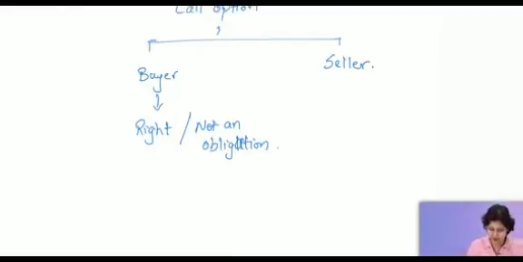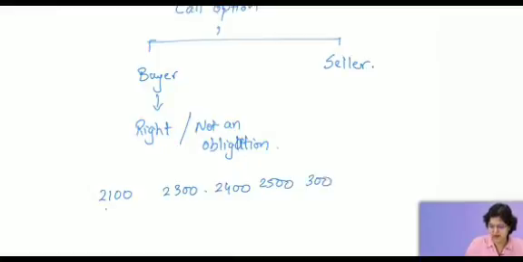So what will happen? In my previous example, where the current market price was 2100 and the price as on the date of expiry was 2300, was I in profit? Yes. Could it have been possible that it goes up to 2400? Yes, I am in more profit. 2500, huge profit. 3000, excessive profit. So in simple words, how much is the maximum profit? For a call buyer, profit is unlimited. There is no specific cap for that.